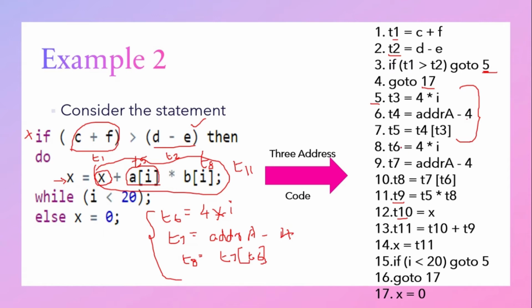Okay. After that, what we have to do? We have to assign this T11 to x. So x is equal to T11. So this complete statement is converted into the 3 address code.